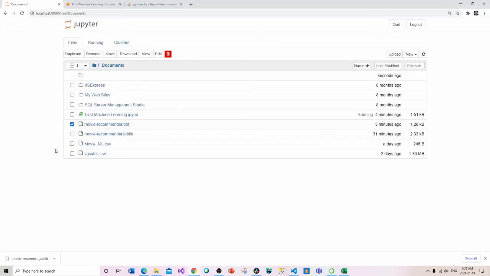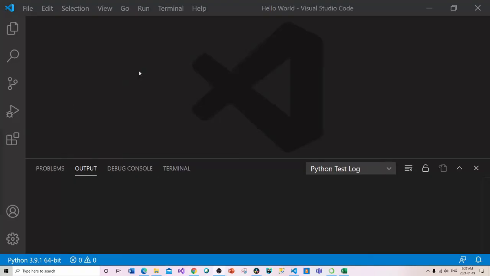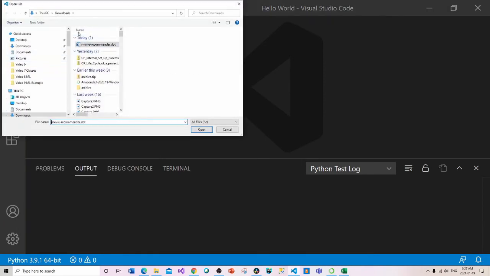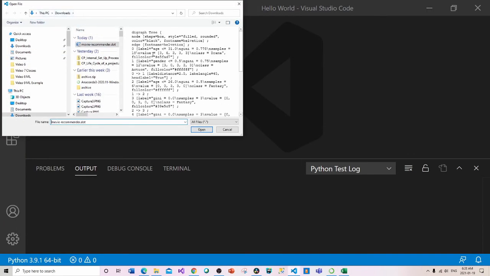So another way, if you're having a problem, is you can go here in your file explorer inside of Jupyter, and you can go to movie recommender dot. Make sure you're at dot, not the .joblib. Okay, and you're going to go ahead now and hit the download on that, and it's going to download. And now that I'm back in Visual Studio, what I can do is open the file, and I go to my downloads, and you can see it's right there, and it's a dot file.